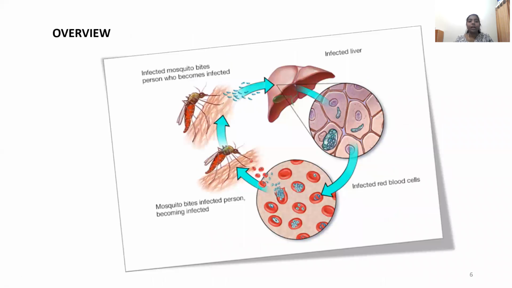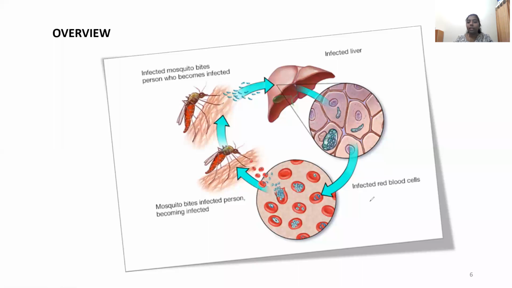Then this is an overview of what we know about malaria up till now. If you have not learnt about it in detail in any other subject, this is the idea you must have. An infected mosquito bites a person, and the person becomes infected, that is, the liver is infected.